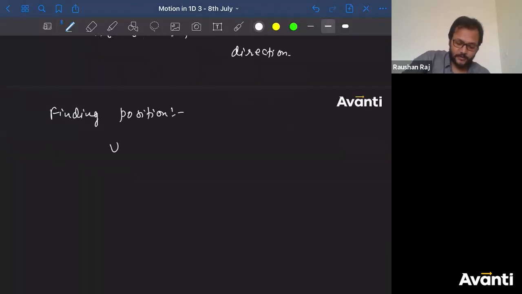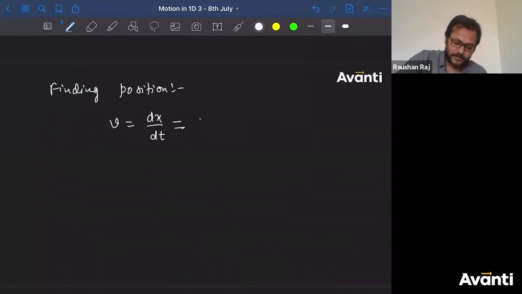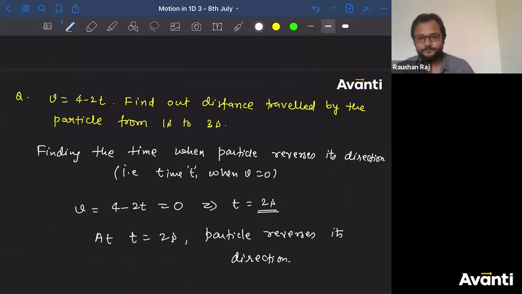So v is equal to dx by dt. And what is dx by dt बच्चा लोग? तो dx by dt will be equal to 4 minus 2t. So dx is equal to 4 minus 2t into dt. Now here they have not given from where the particle has started its motion. This data is not given to you. वो दिया होना चाहिए था, ठीक है.